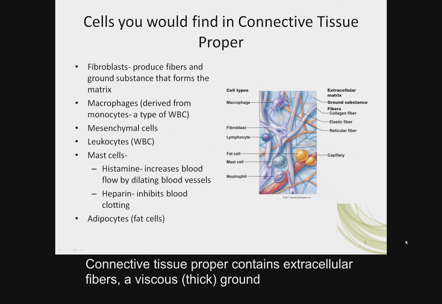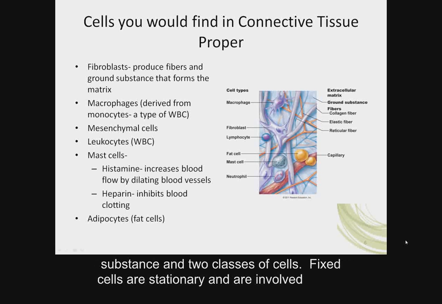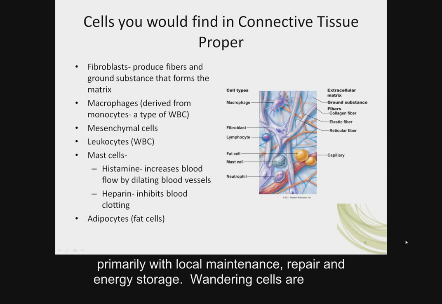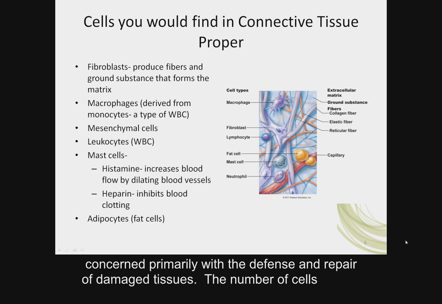Connective tissue proper contains extracellular fibers, a viscous or thick ground substance, and two classes of cells. Fixed cells are stationary and are involved primarily with local maintenance, repair, and energy storage. Wandering cells are concerned primarily with the defense and repair of damaged tissues.